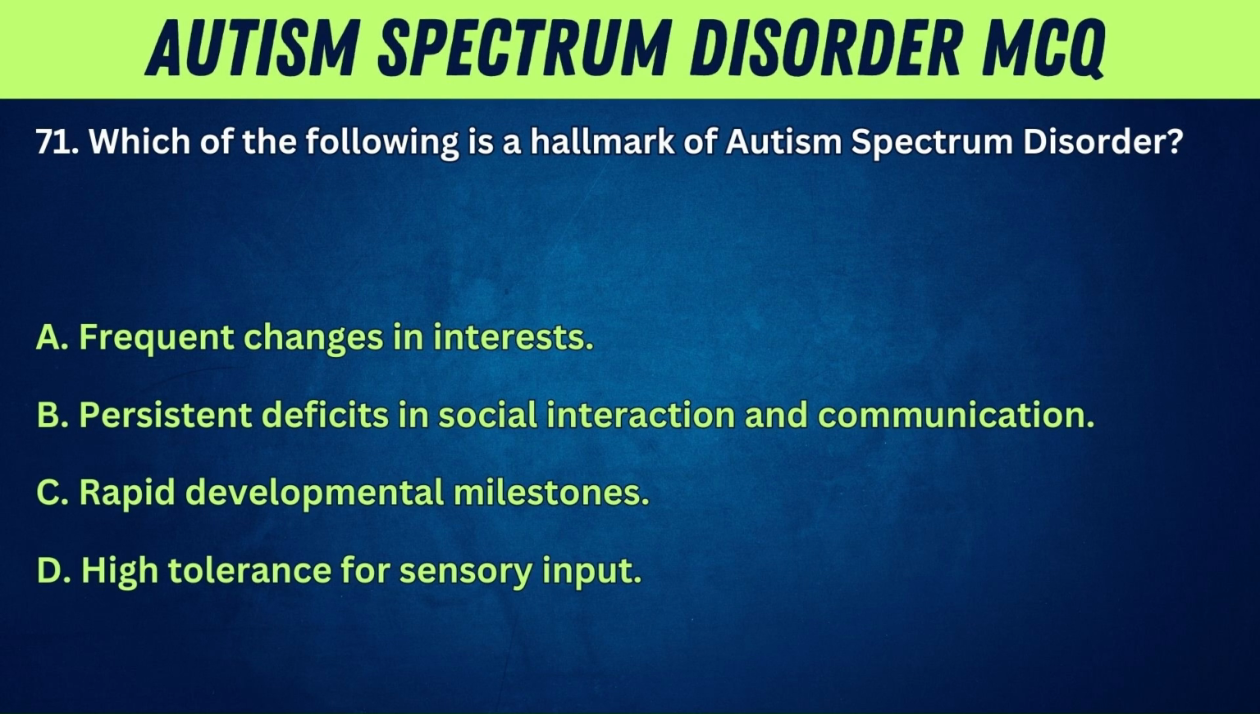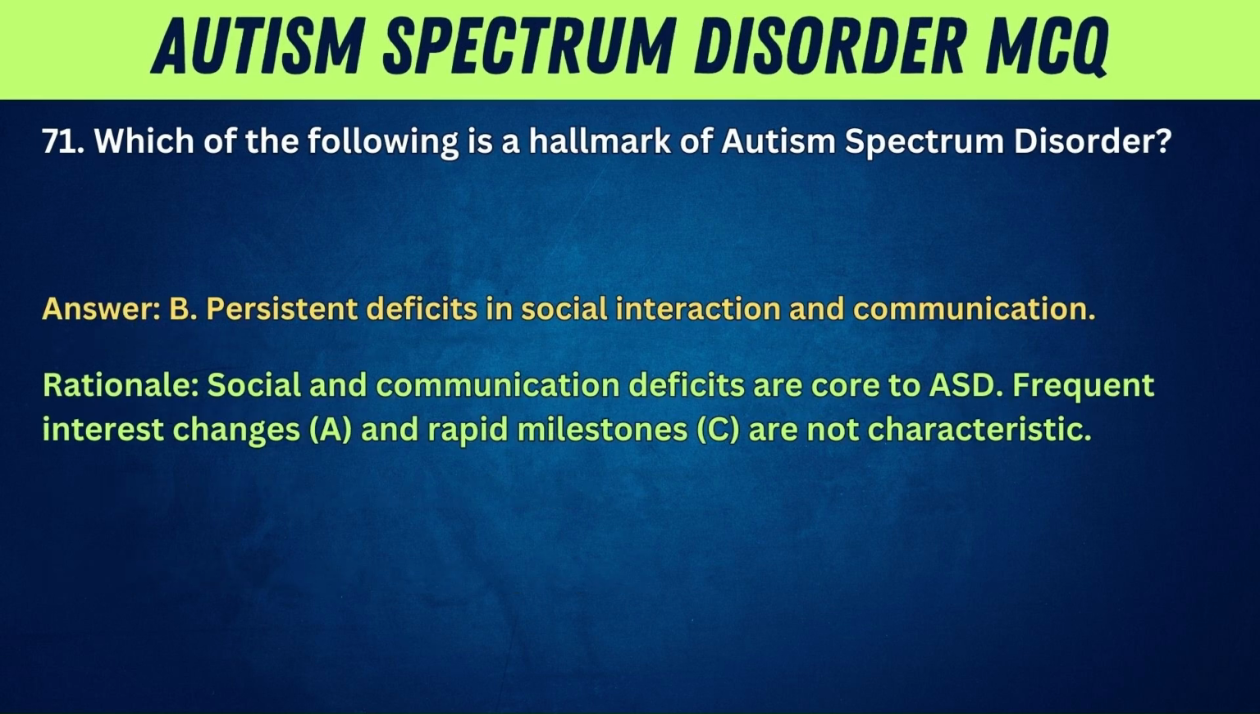71. Which of the following is a hallmark of autism spectrum disorder? A. Frequent changes in interests. B. Persistent deficits in social interaction and communication. C. Rapid developmental milestones. D. High tolerance for sensory input. Answer: B. Persistent deficits in social interaction and communication. Rationale: Social and communication deficits are core to ASD. Frequent interest changes, A, and rapid milestones, C, are not characteristic.